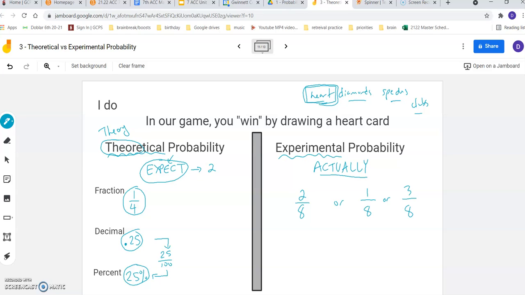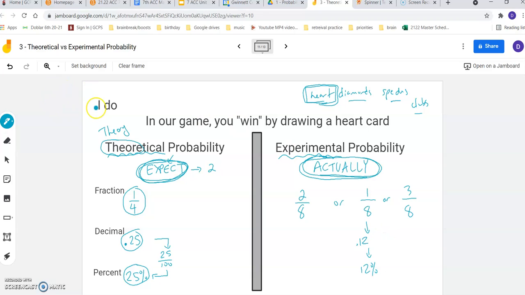So theoretical probability is what we expect to happen. Experimental probability is what actually happened when you played it. I don't know what your actual outcome was. You might have won 1, 2, 3, 4, 5. I don't know how many times you won, but you would express that the same way. I won 2/8 of the time, or 1/8 of the time. And you could, of course, also change that into a decimal or a percent as well. So I won 12% of the time, or I won 25% of the time.